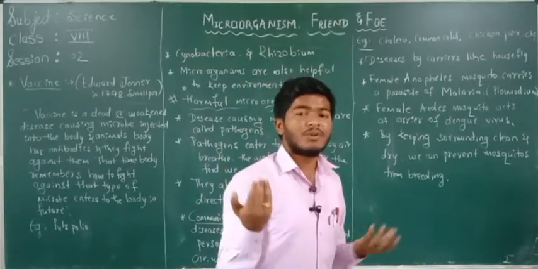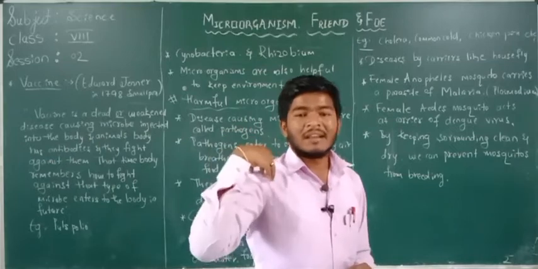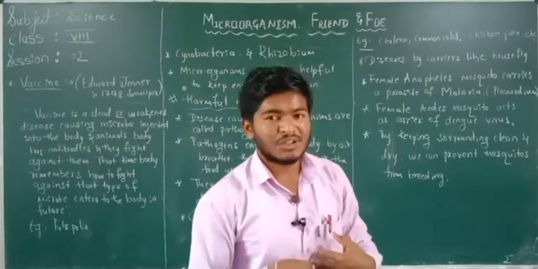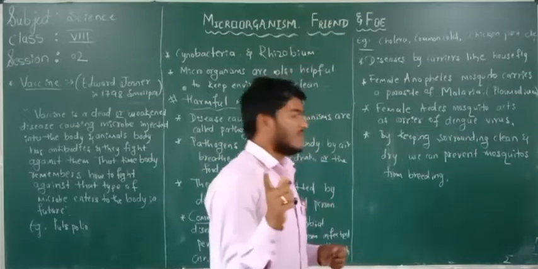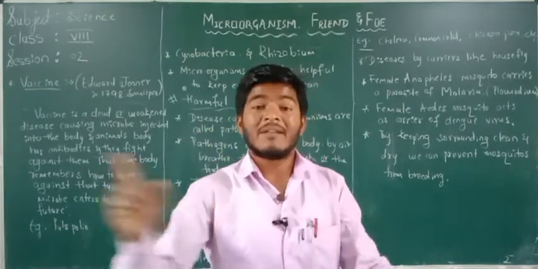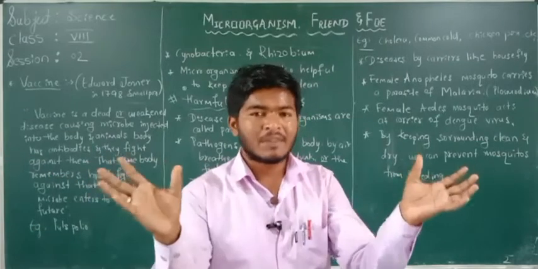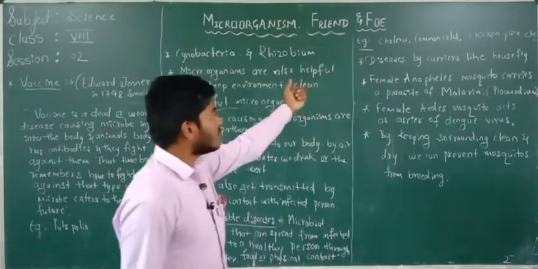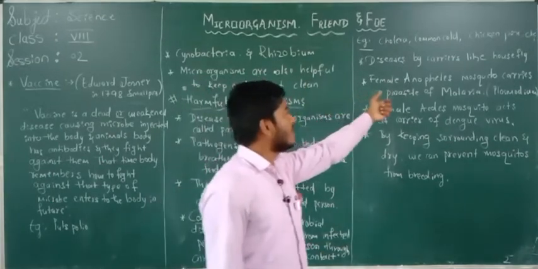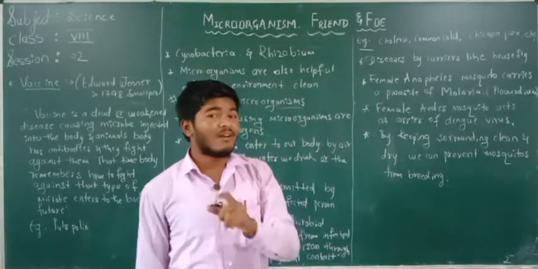and when we eat that food, that virus will go into our body and cause diseases. That's why don't eat the food which is kept freely or openly. I got understood. So the next disease carrier here is the female Anopheles mosquito, and the female Anopheles mosquito